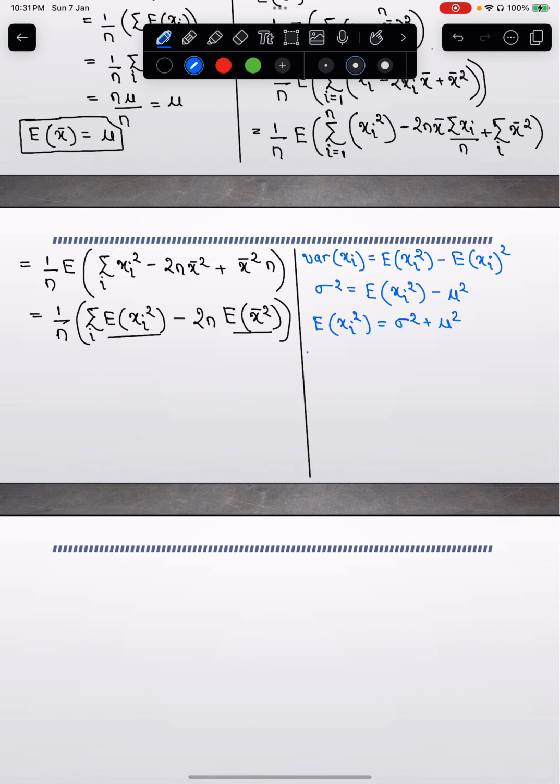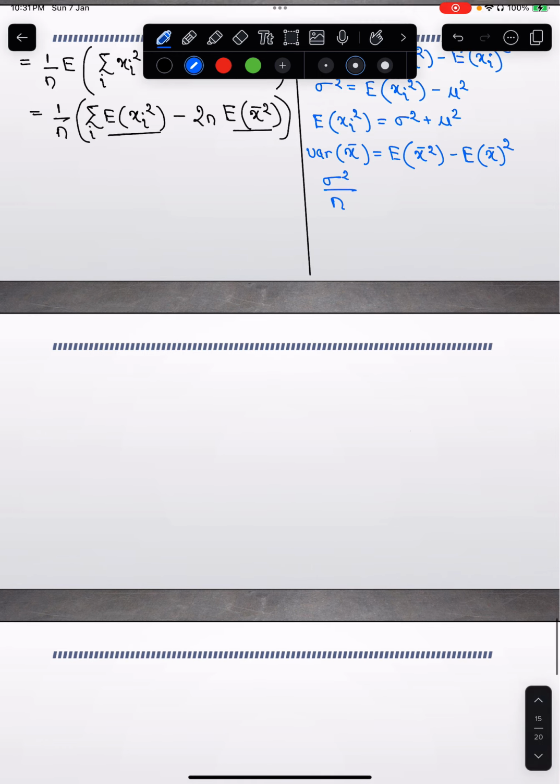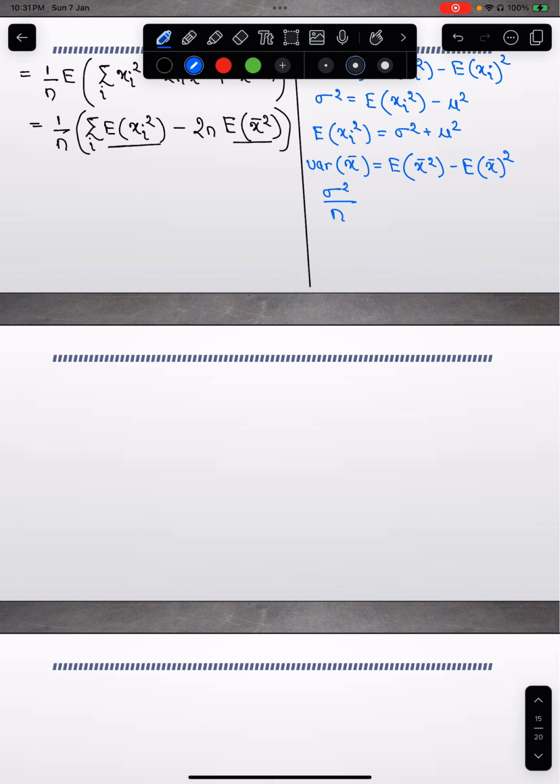And what will be the variance of x bar? Variance of x bar is, again, you will just replace the xi with x bar. So expectation of x bar square minus expectation of x bar the whole square. Okay. And this is nothing but sigma squared by n. Why is it sigma squared by n? Let me do that quickly, the derivation.